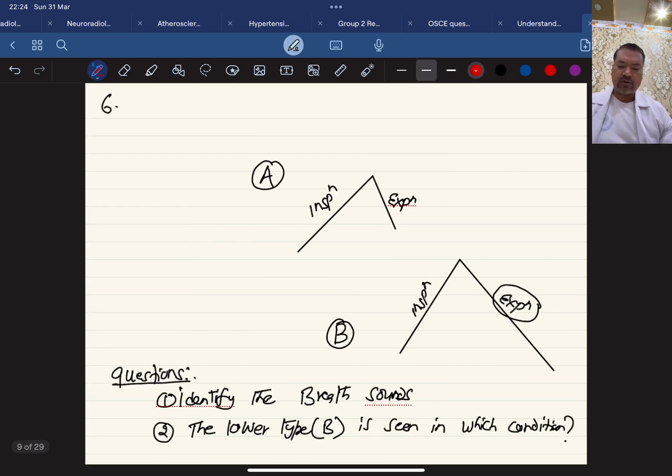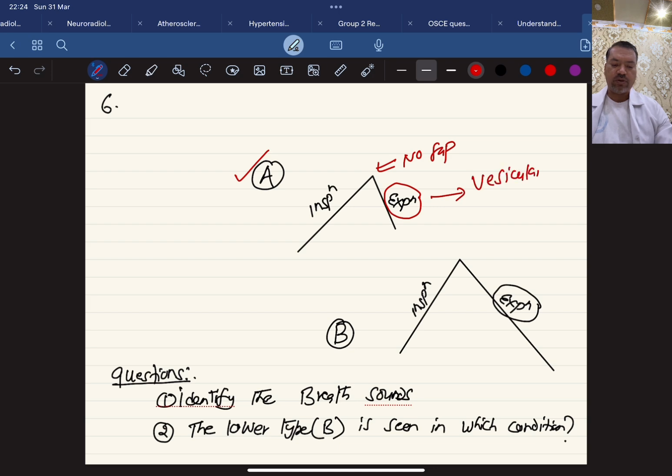Now let's move on. Another case is here. They may provide you this type of picture and ask you some questions. In A, what is shown here? The inspiration is longer than the expiration. There is no gap, and expiration is almost two-thirds of the inspiration. If they ask you to identify the breath sound, the answer is very simple. It is called normal vesicular breath sound.